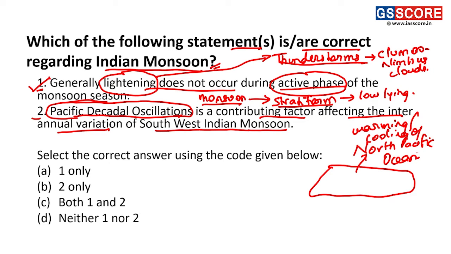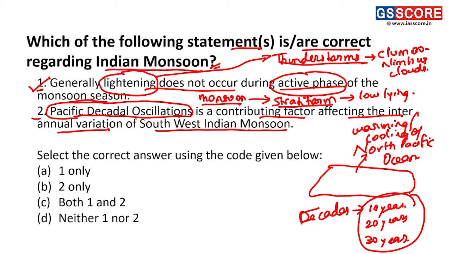This phenomenon happens in decades, that is between 10, 20 or 30 years. This is the occurrence period of the Pacific decadal oscillation.